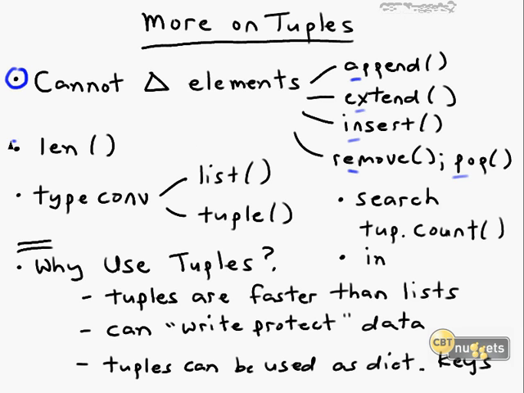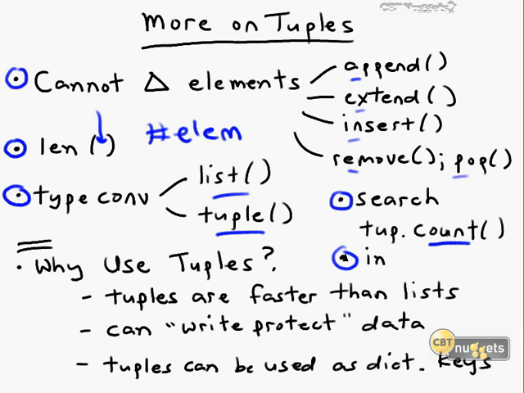What we can do is run, say, the len built-in function, which you'll remember from the previous nugget. If we pass in a tuple, it will give us the length of that tuple in terms of the number of elements within it. We can also perform type conversion. Remember in the previous nugget where we looked at the string, integer, and float type conversion functions, here we have list and tuple. Tuples are read-only. Although we can't change them, we can search within a tuple. There's a count method that we're going to look at, and we can also test to see whether a particular value or string exists in a tuple using in.